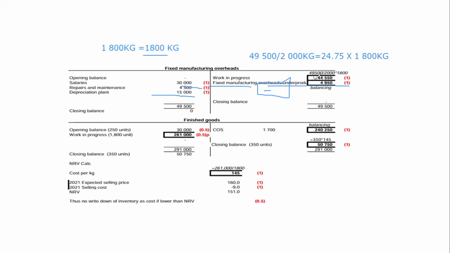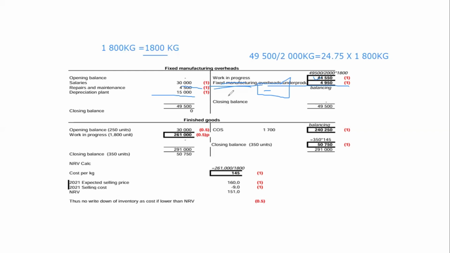So the amount we're going to get then, which is 44,550, we transfer to work in progress. Now, IAS 2 still guides us that the difference between the amount of fixed manufacturing overheads transferred to work in progress and the total, you have to expense to cost of sales.